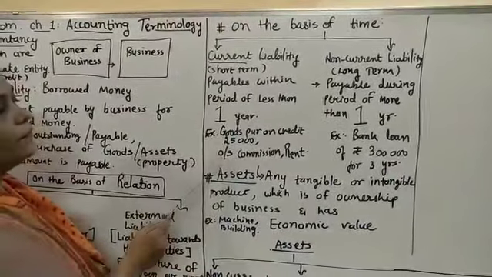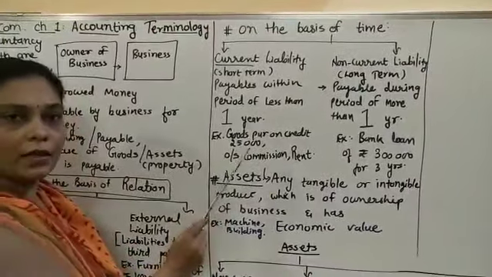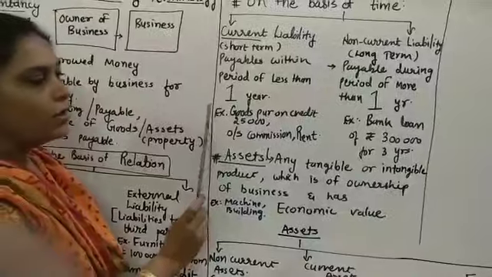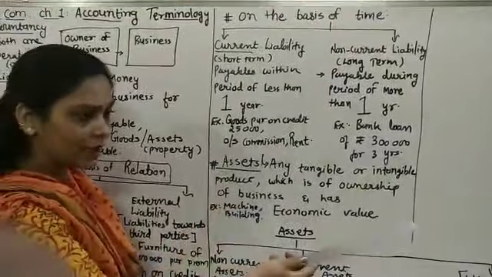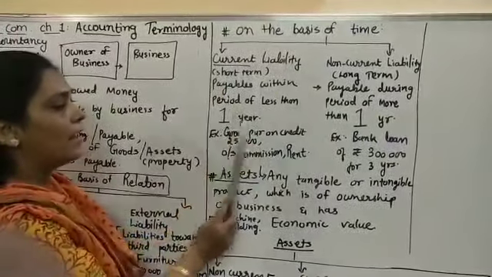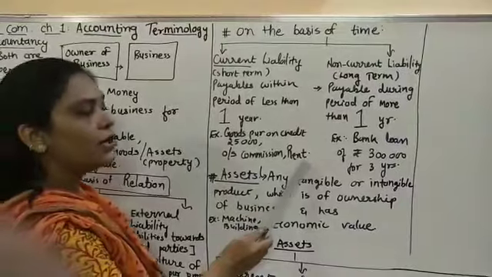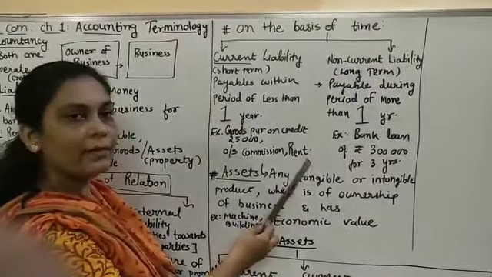For example, outstanding commission of rupees 10,000 is pending for 3 months. Is it less than 1 year? So yes, the 10,000 commission that my business has to pay, what does it become? This is current liability, short-term liability. Rent of rupees 5,000 is pending for 2 months. That is which liability?